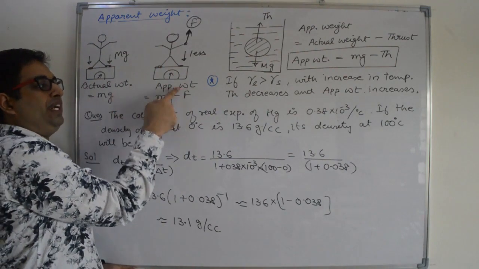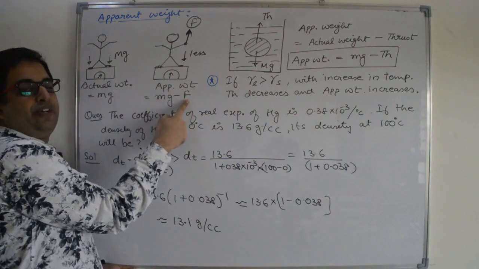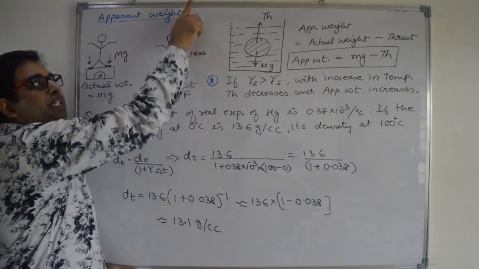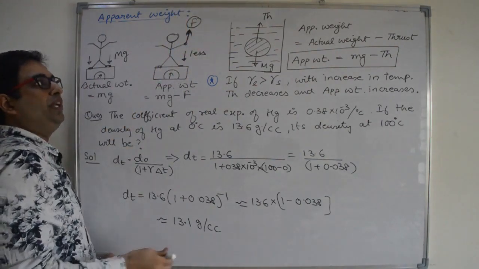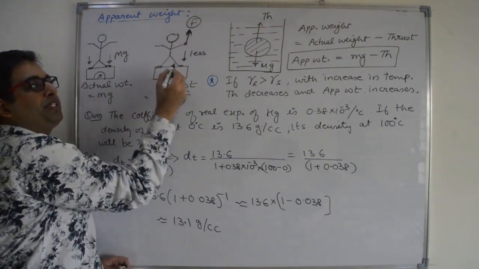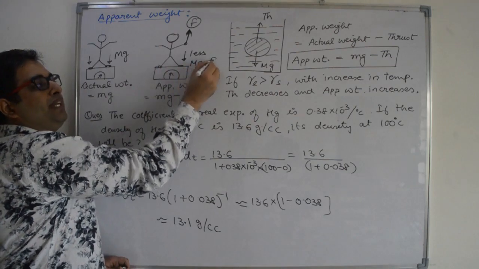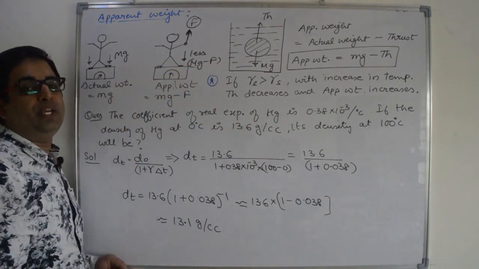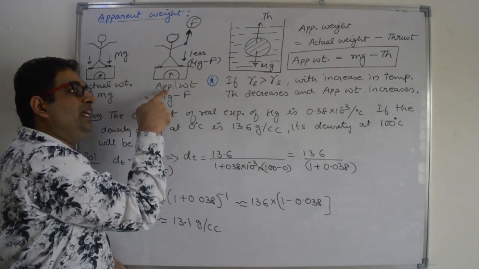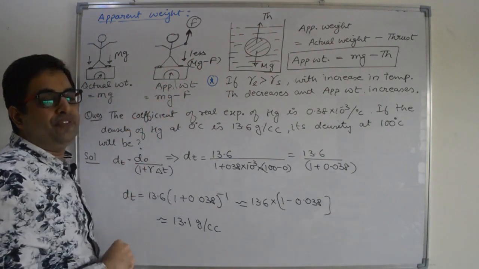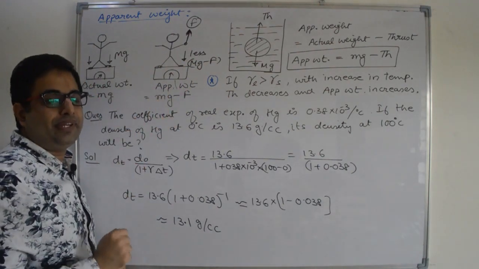So apparent weight is mg minus F. F is the force applied in upward direction. So net downward force on the machine is mg minus F, and that is the reading of the weighing machine, and that is equal to the apparent weight of the person, right?